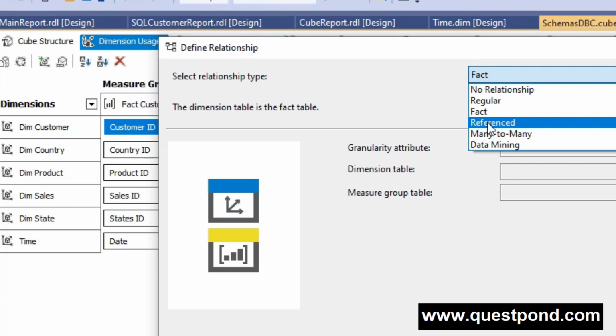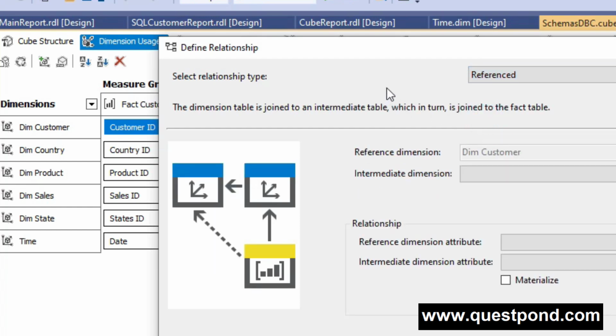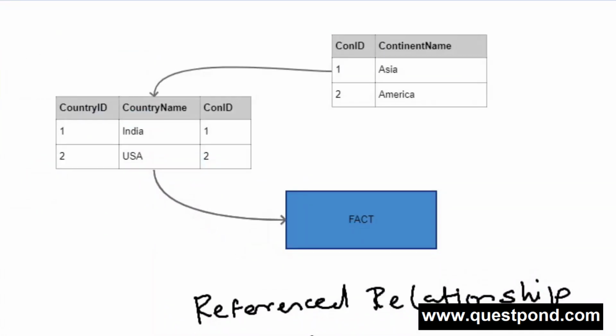Now the fourth one, referenced. Here the dimension table is not directly linked with the fact table. Let me just show you that. As you can see, the dimension table is not linked with the fact table directly, but it is connected via an intermediate dimension. So when you have this type of relation, and you want to display the amount continent-wise in a cube, then you can go and select the referenced relationship type. Then only you will be able to get the results for Asia and America, the total order amount according to Asia and America. Okay.